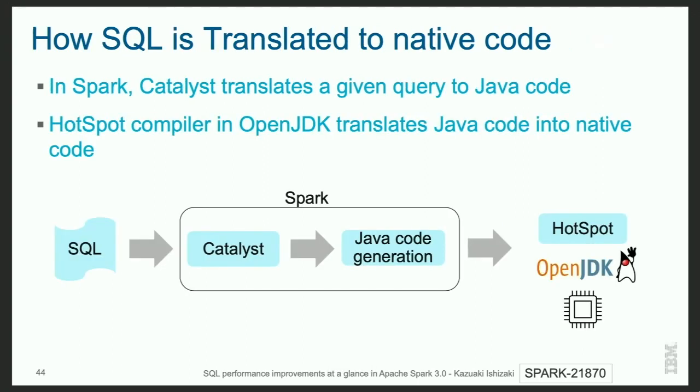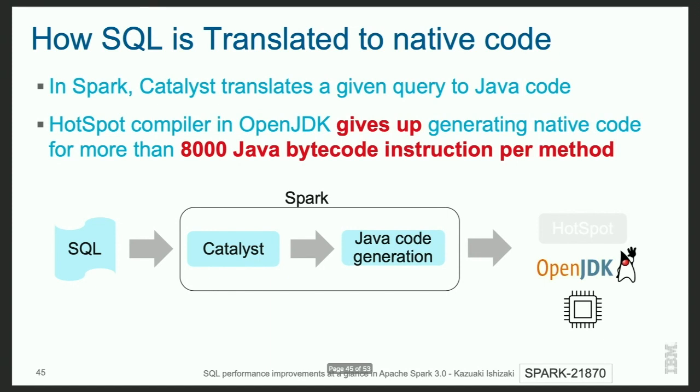Here is a quick overview of how a query is translated into native code. A given query is translated to Java code by Spark with query optimization in Catalyst. Then the Hotspot compiler in OpenJDK translates Java code into native code. However, if the Java code is too large, the Hotspot compiler gives up generating native code. Thus, the performance is not good.